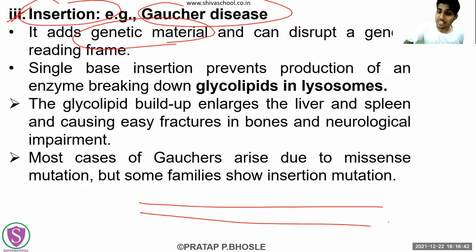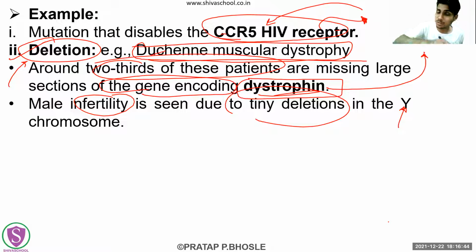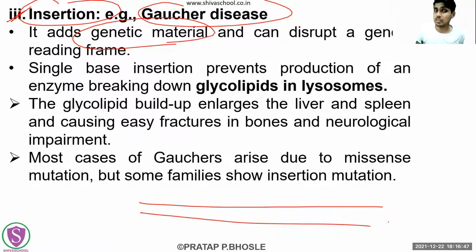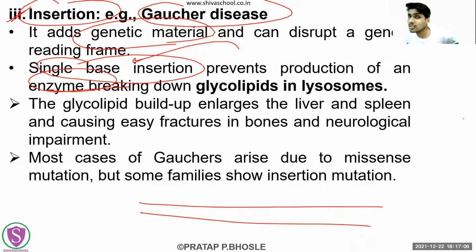Now the deletion, the losing of the gene, was causing Duchenne muscular dystrophy. Now the gaining of the gene will cause Gaucher disease. What is happening here? There is going to be a single base insertion. That is going to prevent the production of the enzyme. The single base insertion results in the prevention of the production of which enzyme? The enzyme which breaks down the glycolipids.